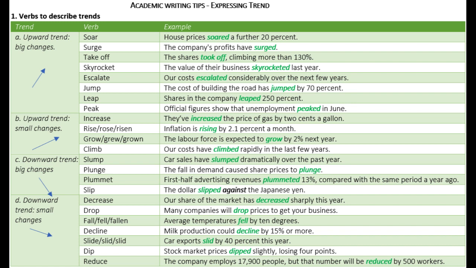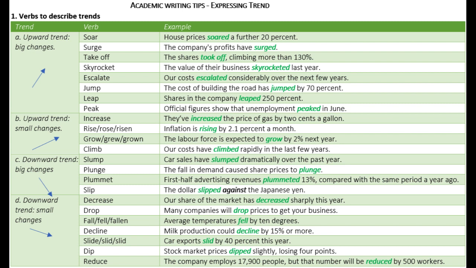Surge. Example, the company's profits have surged. Take off. Example, the shares took off, climbing more than 130%. Skyrocket. Example, the value of their business skyrocketed last year. Escalate. Example, our costs escalated considerably over the next few years.